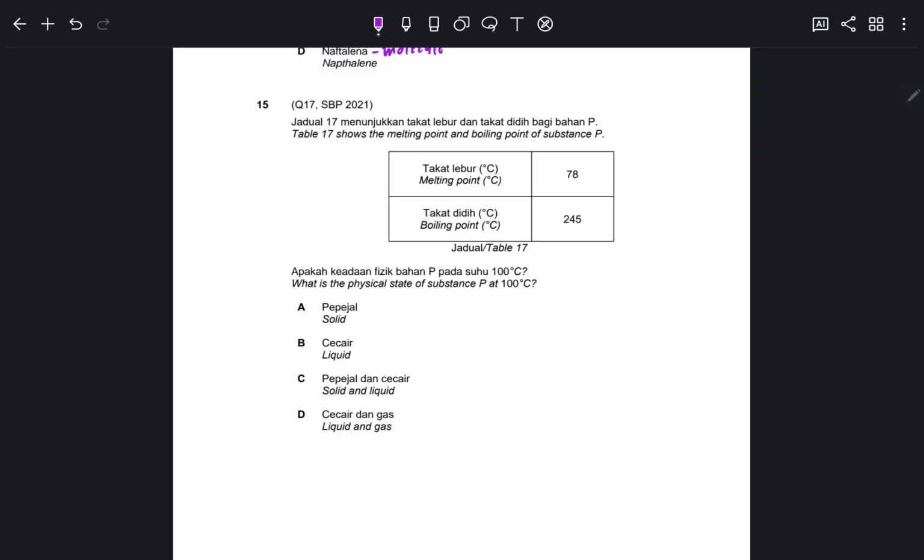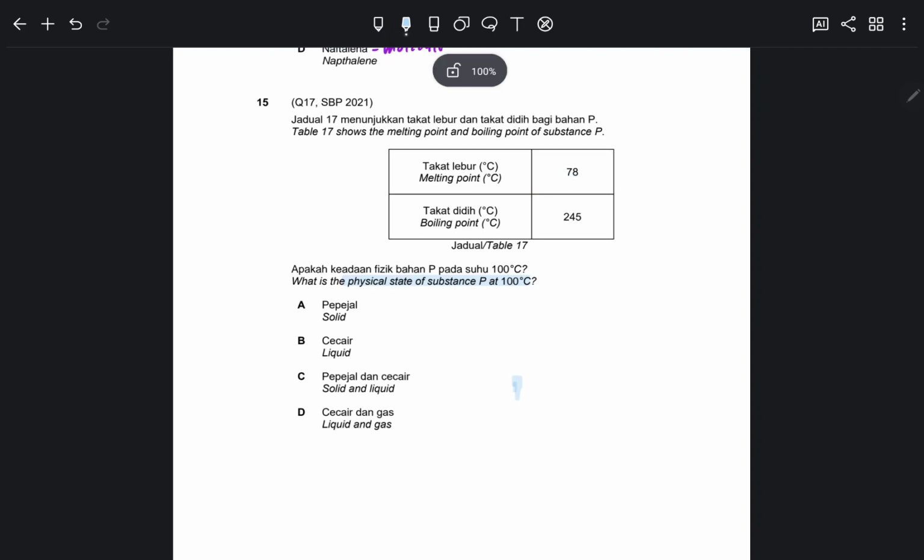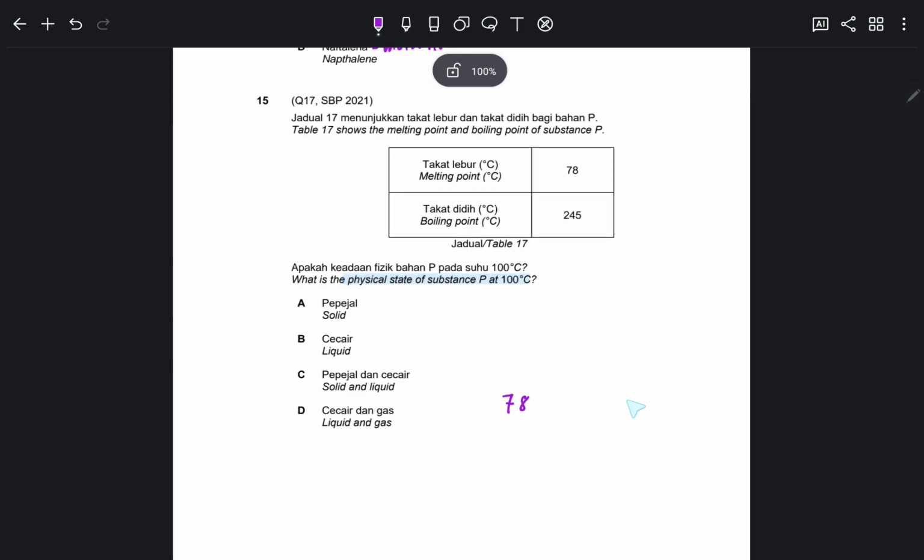Okay, physical state of substance P at 100 degrees Celsius. Remember the melting point is 78 and the boiling point is 245. Let's say this is the line. Once it reaches 78, then only it starts to melt and become liquid.